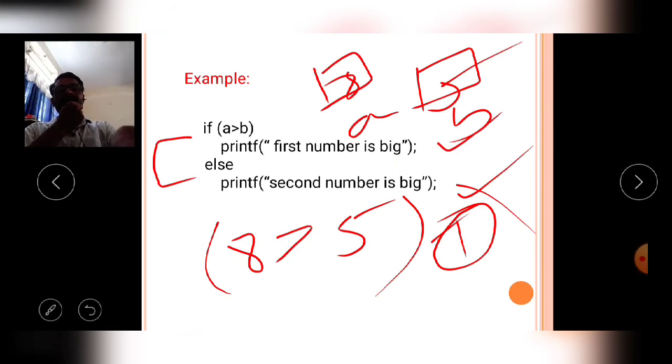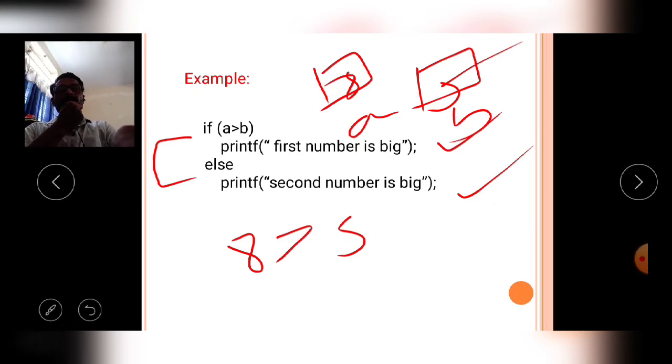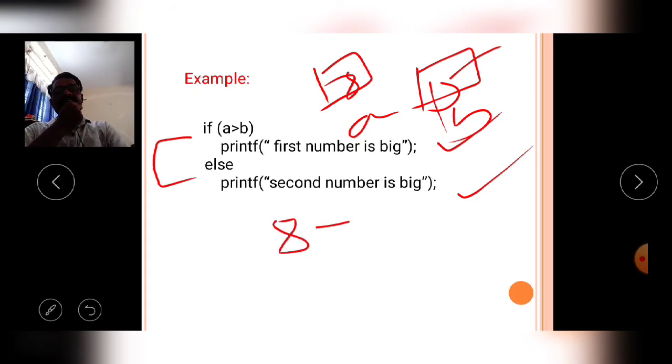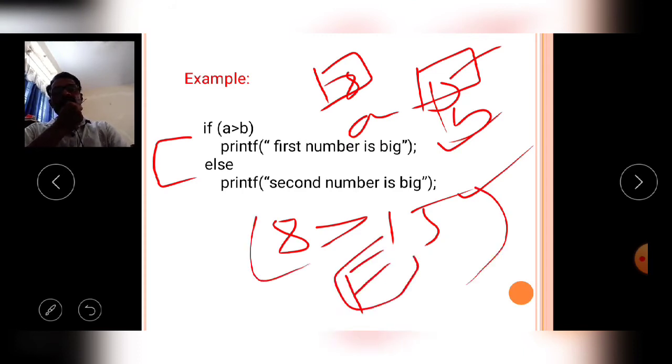For example, if A contains 8 and B contains 15, then what will happen? Now the condition is 8 is greater than 15, so the relation is false.